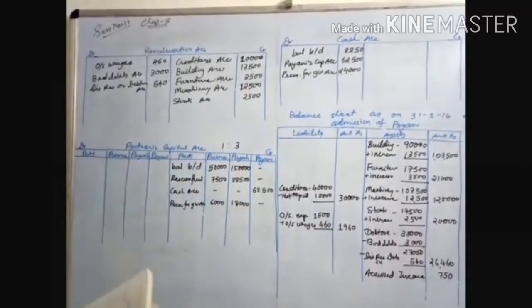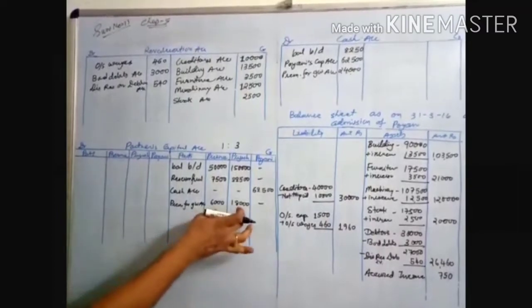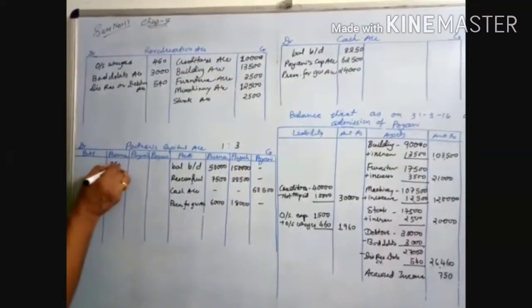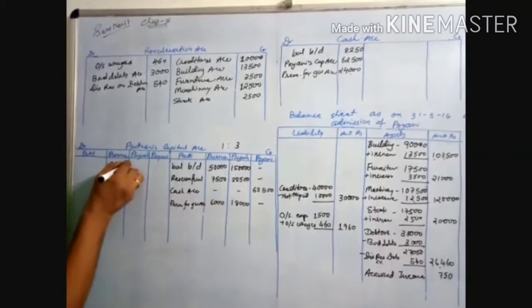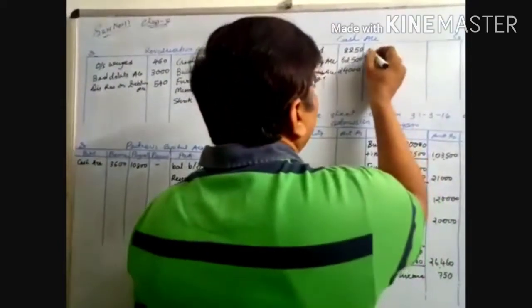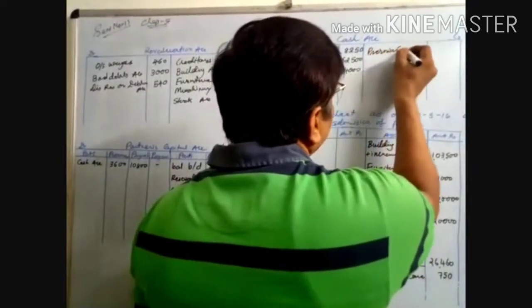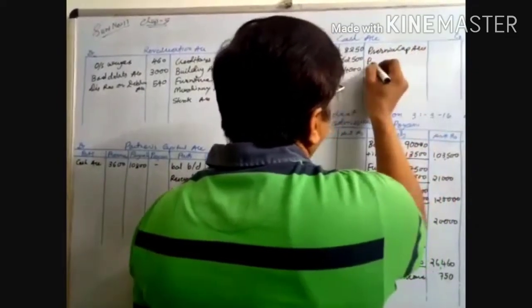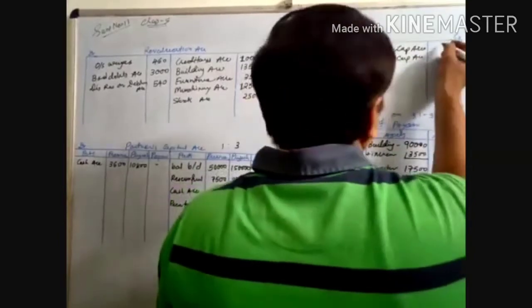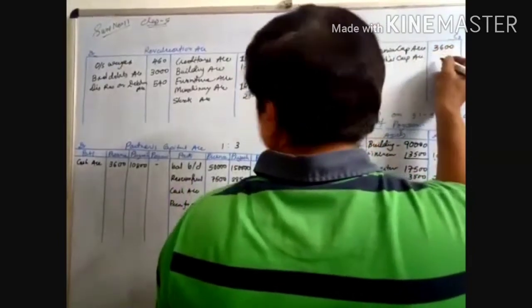Now 60% of the amount will be withdrawn by the old partners. Whatever amounts are credited here, 60% is withdrawn. 60% of 6,000 is 3,600, and 60% of 18,000 is 10,800, withdrawn by the old partners. Then cash goes out, so the cash account is credited. The entries are old partners' accounts debited, cash account credited. So on the cash account credit side, Prerna's capital account 3,600 and Piyush's capital account 10,800.